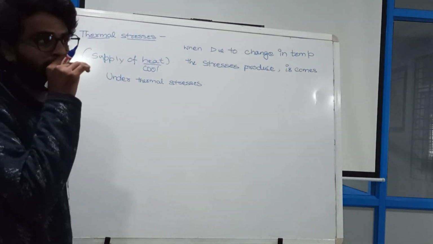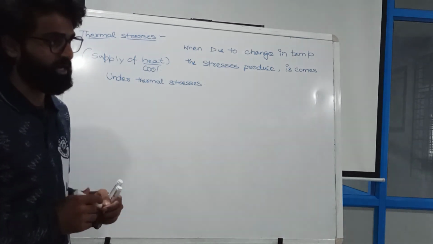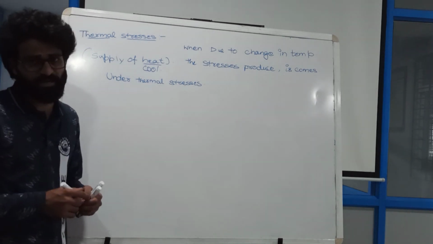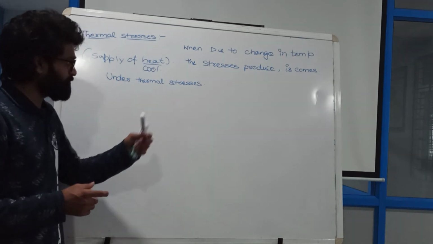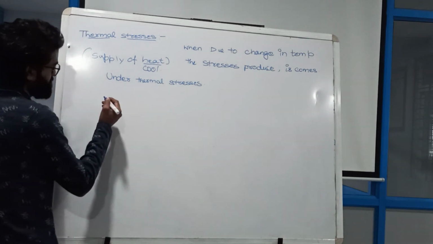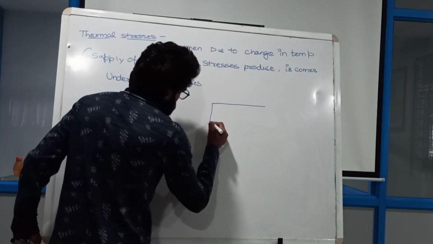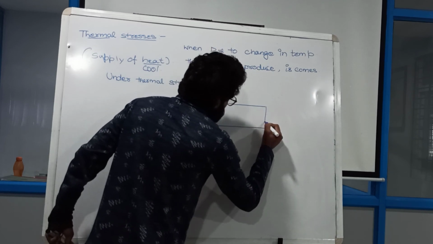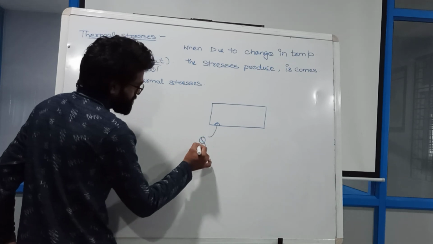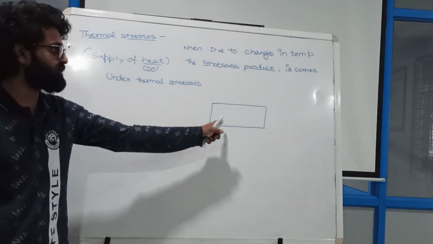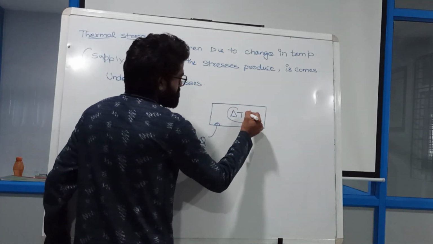Now, my dear friends, in thermal stresses we are going to discuss a bar, and how that bar can expand. So let us suppose we have a bar. If I supply any Q, meaning heat, then definitely there will be a change in temperature. So the change in temperature means delta T.